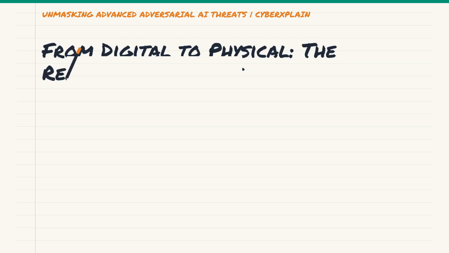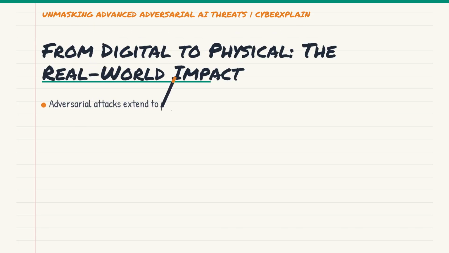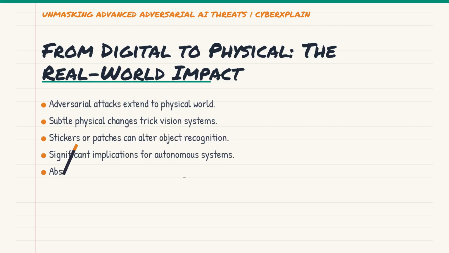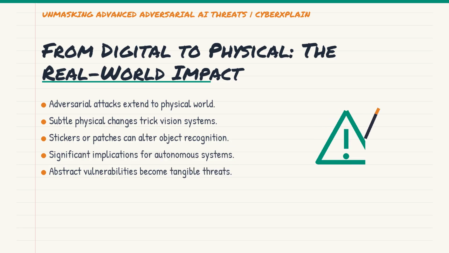We've been talking a lot about digital inputs, but adversarial attacks aren't confined to the digital realm. This is where things get really fascinating, and frankly, a bit unsettling. What happens when these subtle perturbations can be applied in the physical world? Imagine being able to print a sticker, attach it to an object, and completely fool a state-of-the-art computer vision system. This isn't science fiction, it's happening right now.